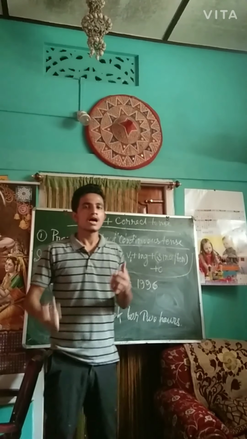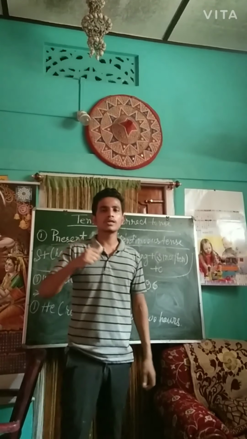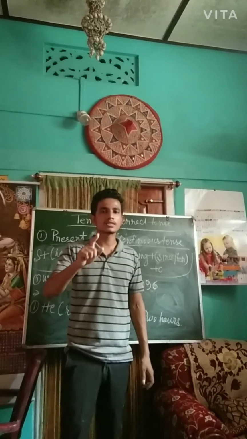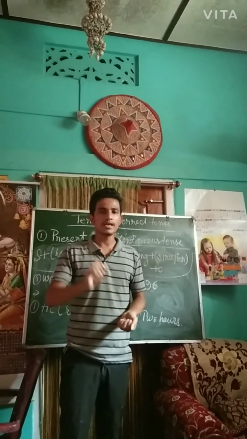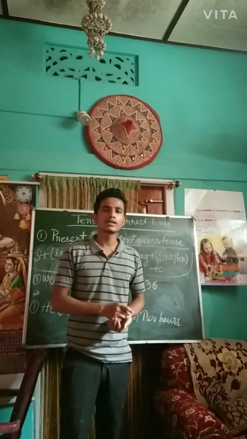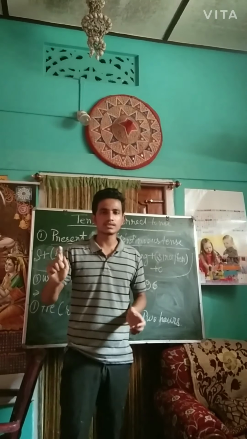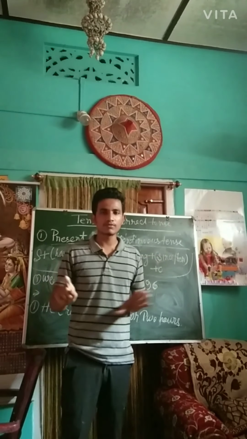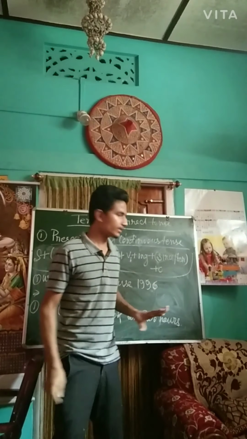Suppose I have been working in Modern Gurukul English School since 2018. Understood? Suppose you have been reading in Modern Gurukul School since 1996. So this is a present perfect continuous sentence. So here I have taken two examples.